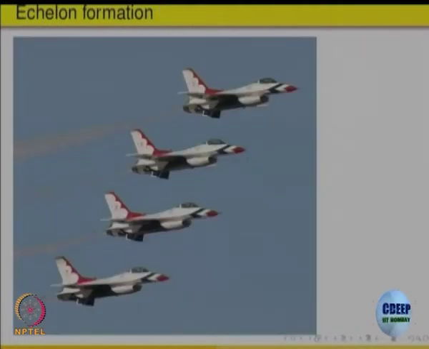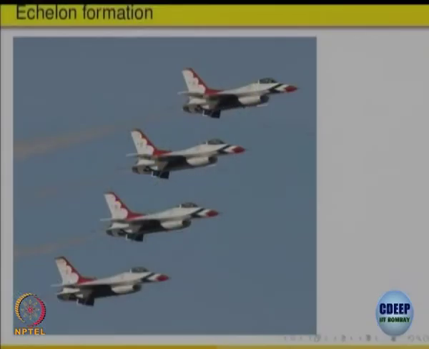Okay. Why does the word echelon come? If you look at the English dictionary, what is echelon? So, go back and look at the English dictionary, what does the word echelon mean? From where does this word suddenly drop into mathematics? Echelon means a particular arrangement, formation of something. For example, when planes fly, they fly in a particular form, it is called the echelon form of the planes.